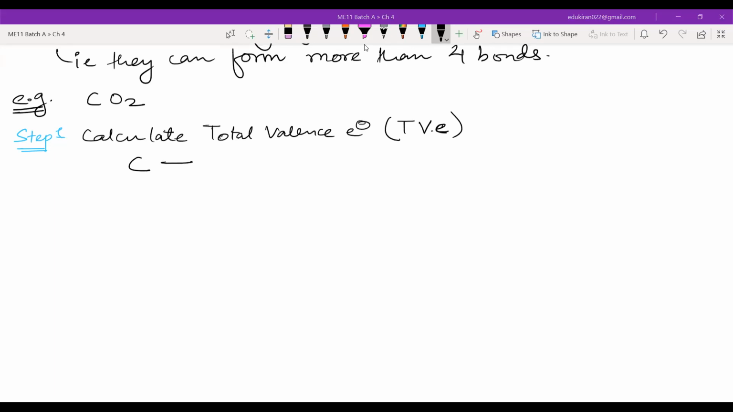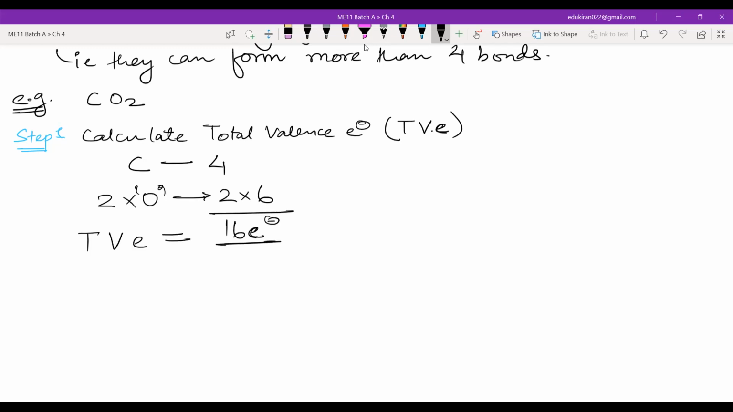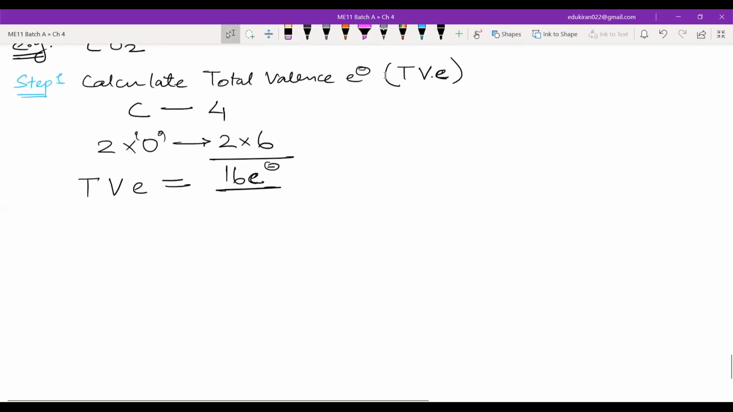Sir, 4. Yes. How many in oxygen? Because there are 2 oxygen, that is why I am multiplying by 2. This is oxygen, okay? Oxygen has how many valence electrons? Sir, 6. Very good. That's 6. Now 6 twos are 12, plus 4, 16 electrons, right? Total valence electron is equal to 16. Yes or no?